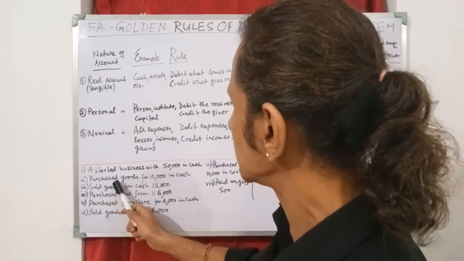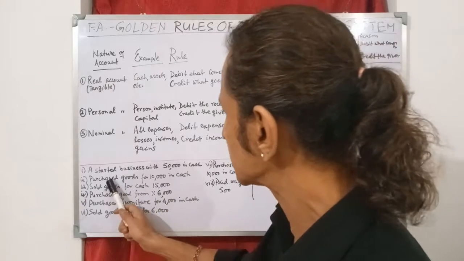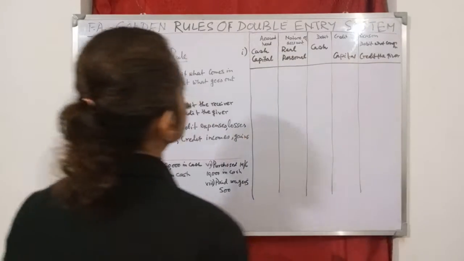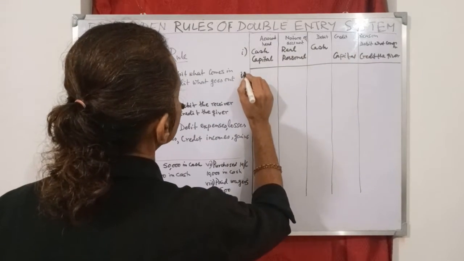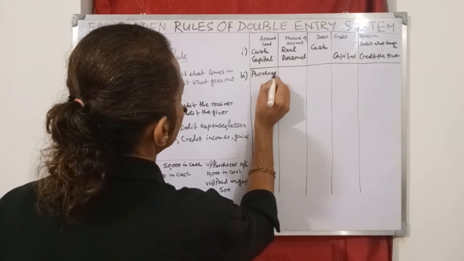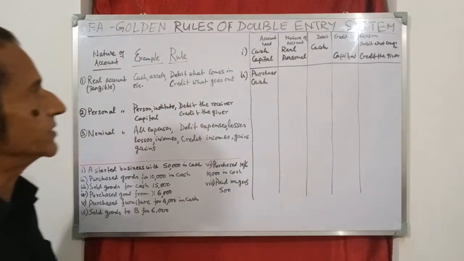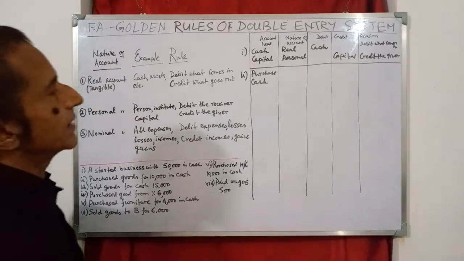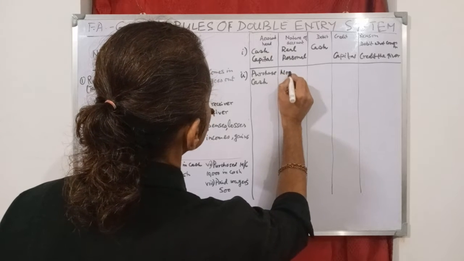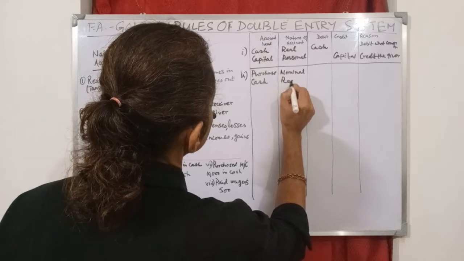So here number 2 is purchased goods for 10,000 in cash. So one heading will be purchase and the other is cash. So number 2, purchase and cash. These two account heads are involved here. And what is the nature of account? Purchase comes under what? Nominal. And cash comes under real.